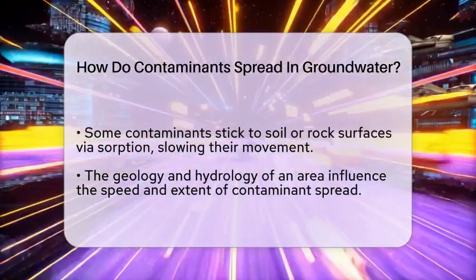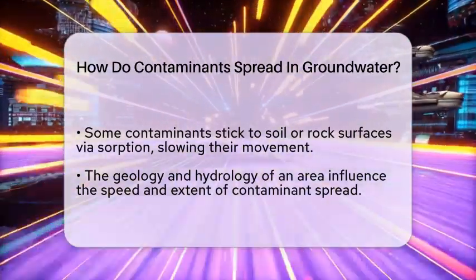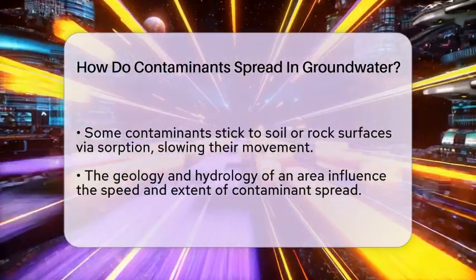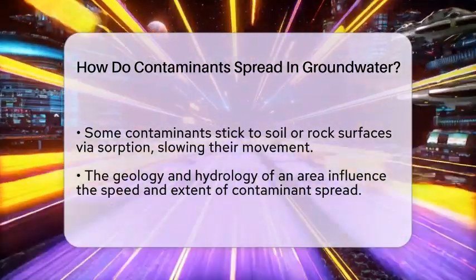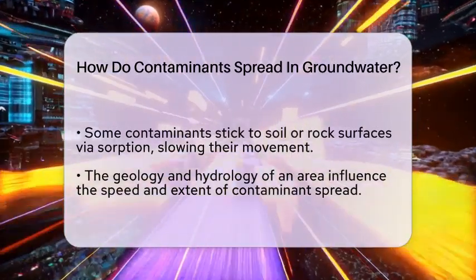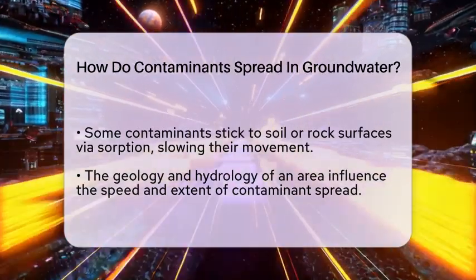The geology and hydrology of an area influence how fast and far contaminants spread. Porous aquifers allow easier movement, while layers of clay or rock can block or slow the flow. Fractures or poorly sealed wells can create shortcuts for pollutants to bypass natural barriers.